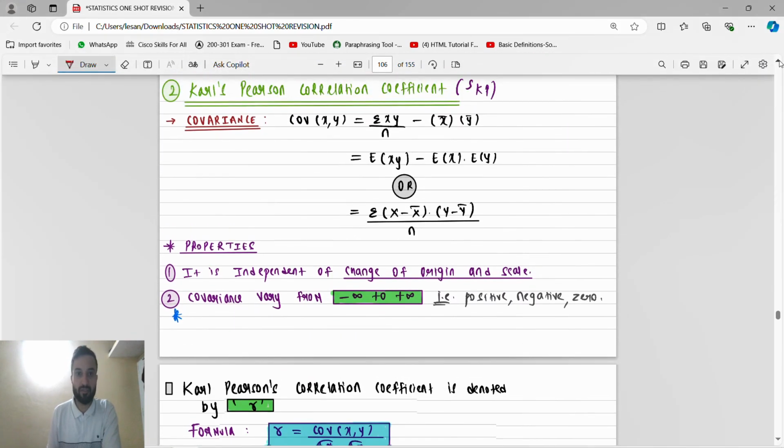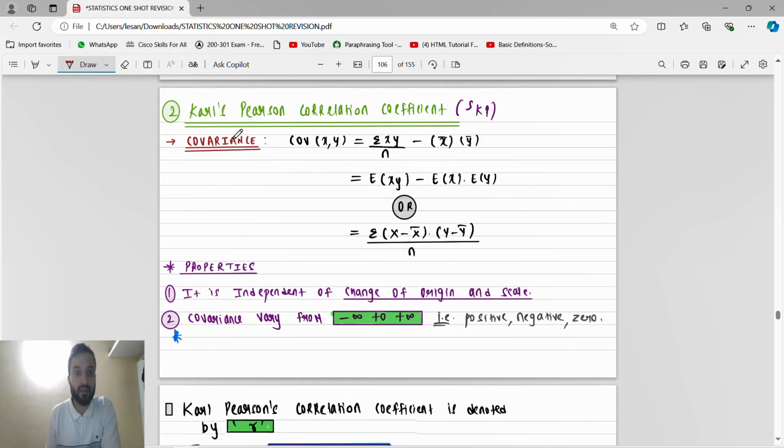Now guys, the Karl Pearson formula. Sometimes in Karl Pearson they will mention covariance. The covariance formula you have to remember: summation of xy by n minus x bar into y bar, or sometimes they will give summation of x minus x bar into y minus y bar. Then you just substitute the values. This is very rare, but these are the two formulas for covariance. For the Karl Pearson correlation coefficient, they very rarely ask it.